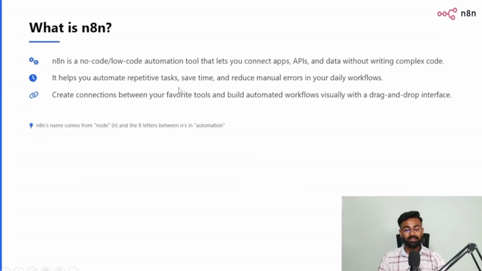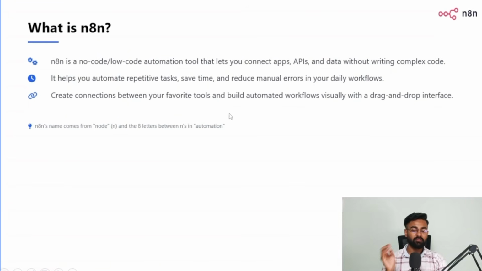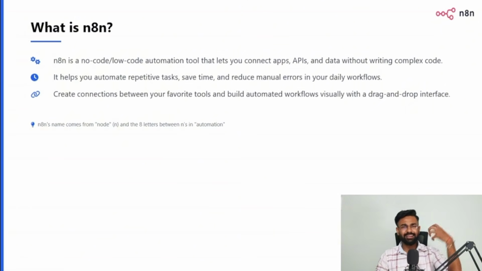It helps you automate repetitive tasks, save time, and reduce manual errors in your daily workflows. Create connections between your favorite tools and build automated workflows visually with a drag and drop interface. I think that is the best and most beautiful part about n8n, which I love. I know that AI automations are developed by using code. You have to connect lots and lots of things using code. But n8n makes it so easy because you just have to drag and drop the tool. For the rest, n8n takes care of everything.